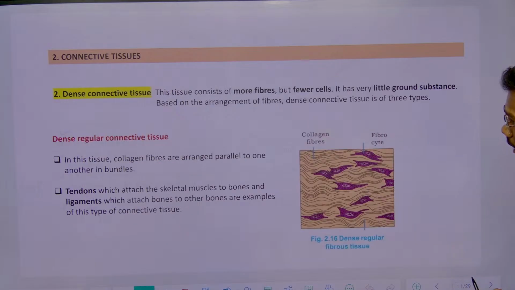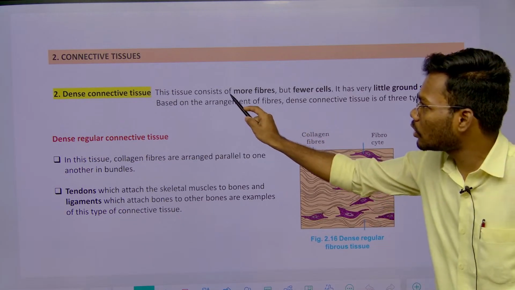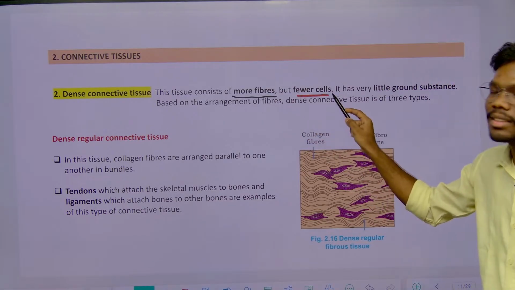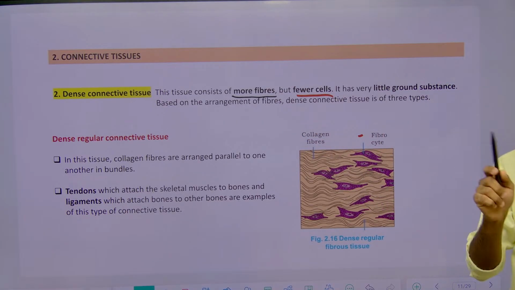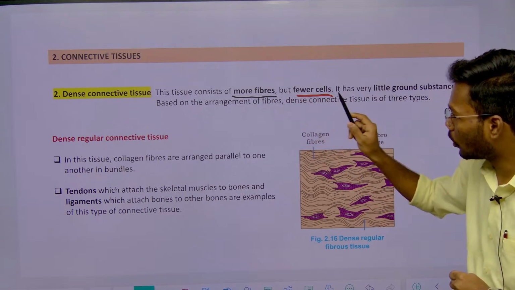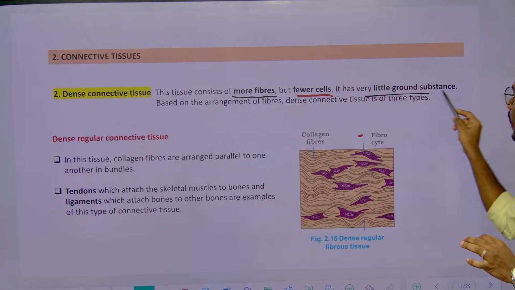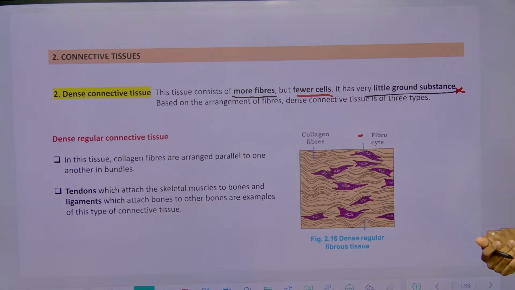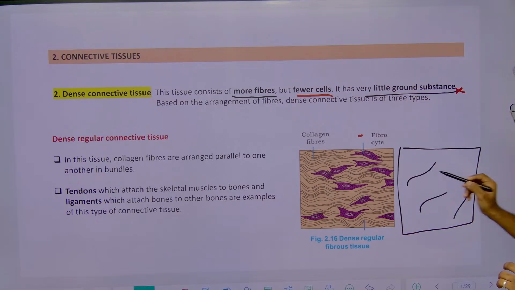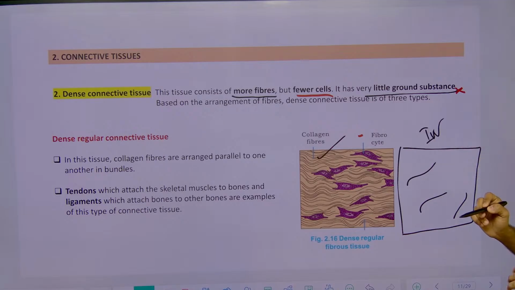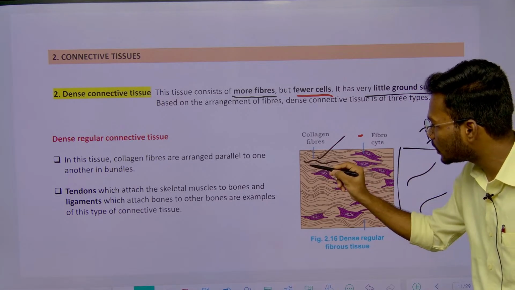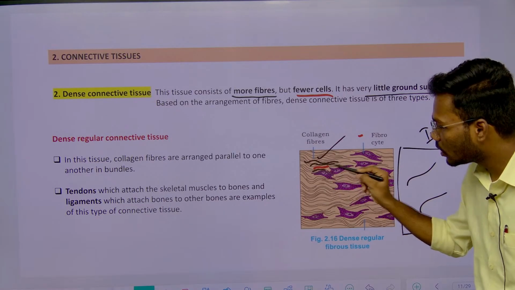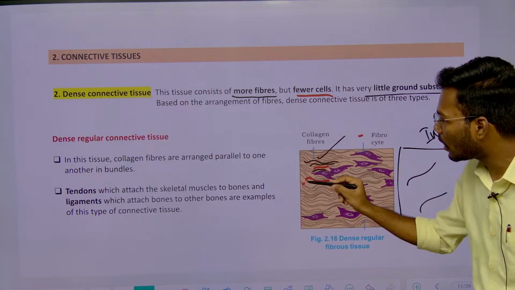So coming to the dense connective tissue, as I said, it contains what? More fibers but less cells. Initially it was more cells, less fibers, but here you see more fibers and less cells and very little ground substance, which is very negligible. This dense connective tissue is divided into two types. One type is called regular connective tissue, another type is what? Irregular connective tissue. If you see, the collagen fibers are arranged parallelly here, so it shows a regular arrangement.